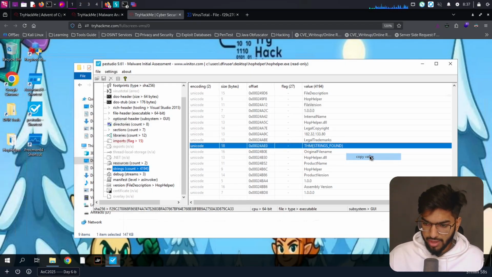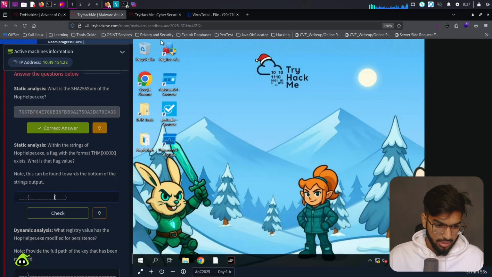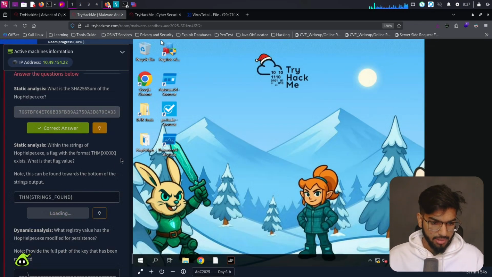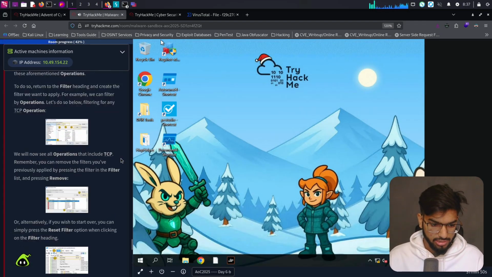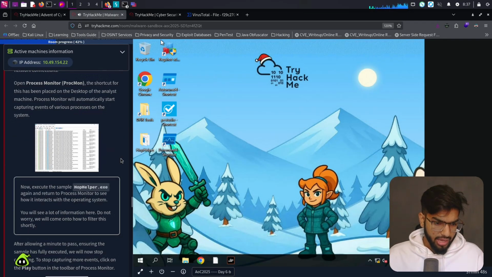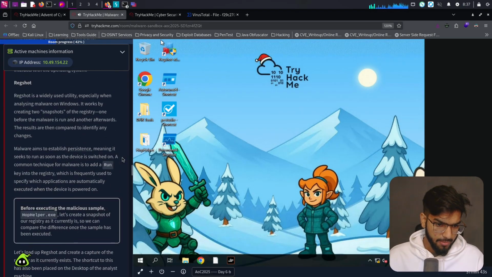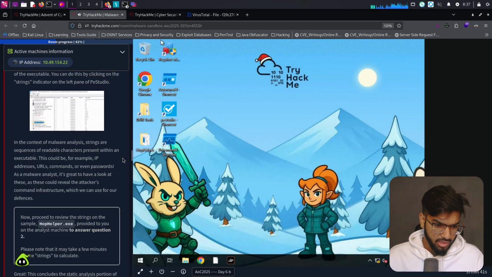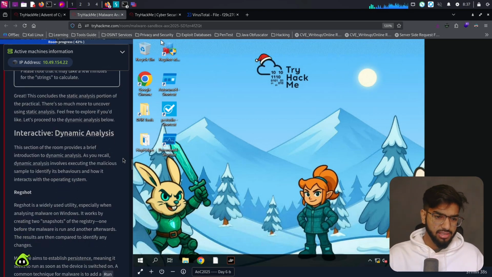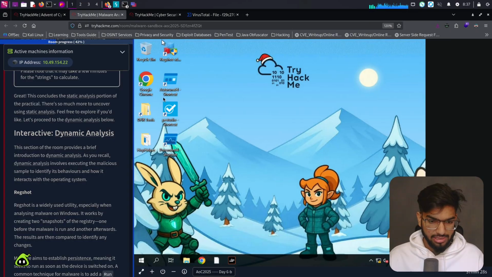Let's copy the value and paste it in there and click on check. Come on. Okay, yes, that's done. Okay, now what do we have and where did we stop? Right here. Great. This concludes the static analysis portion of the practical. There's so much more to uncover using static analysis. Feel free to explore if you would like. Let's proceed with the dynamic analysis below.